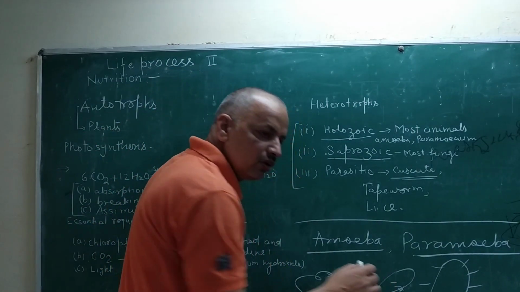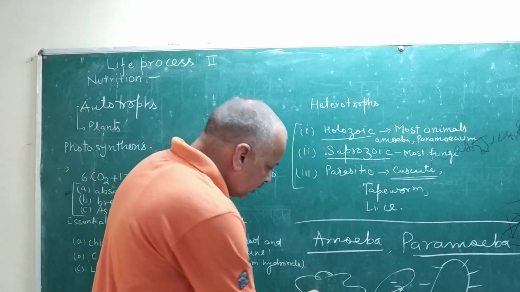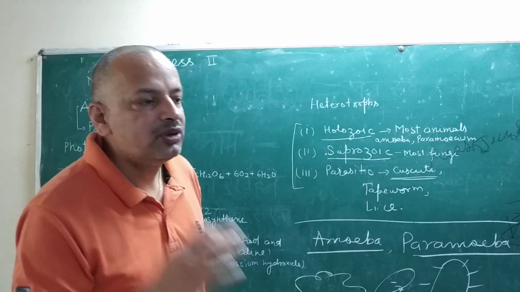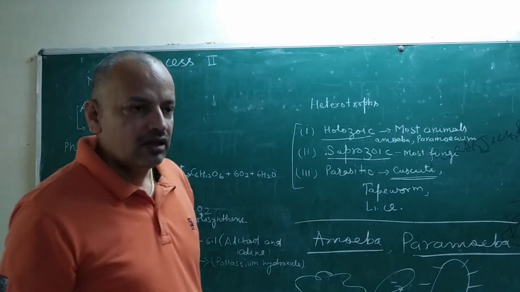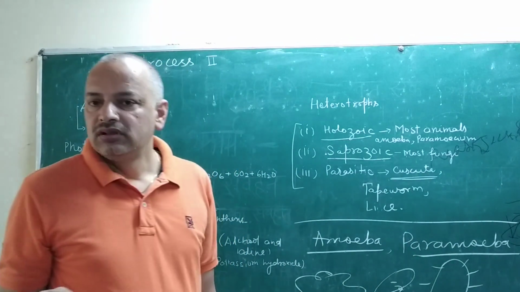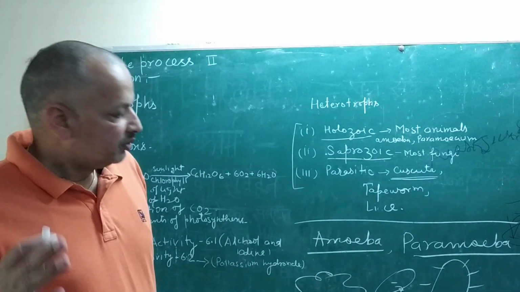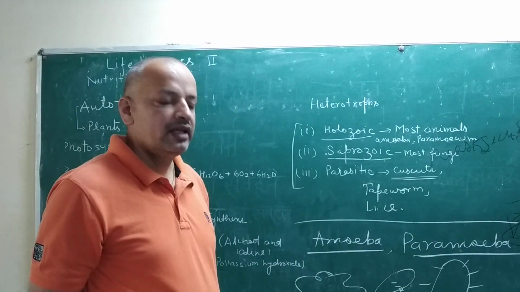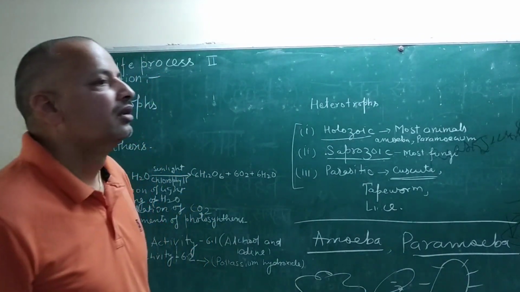Paramecium takes food at a particular position, and amoeba takes food from any position of its body and releases undigested food from any place of its body, but paramecium releases undigested food from a specific place.